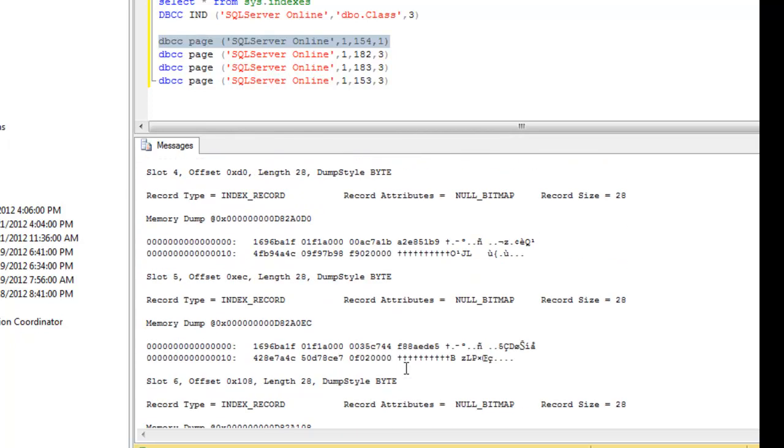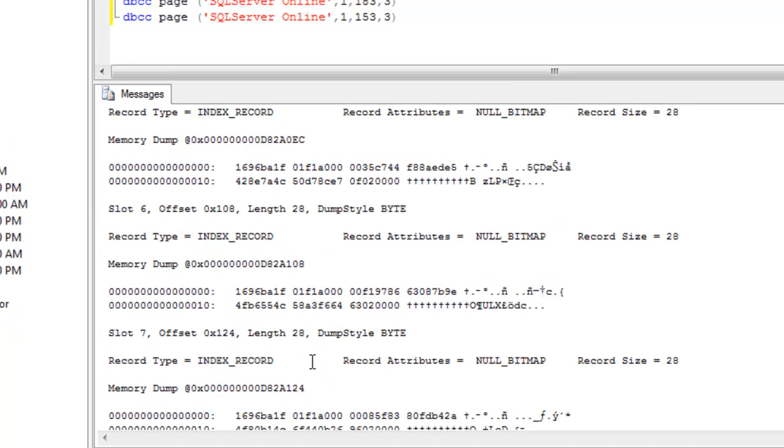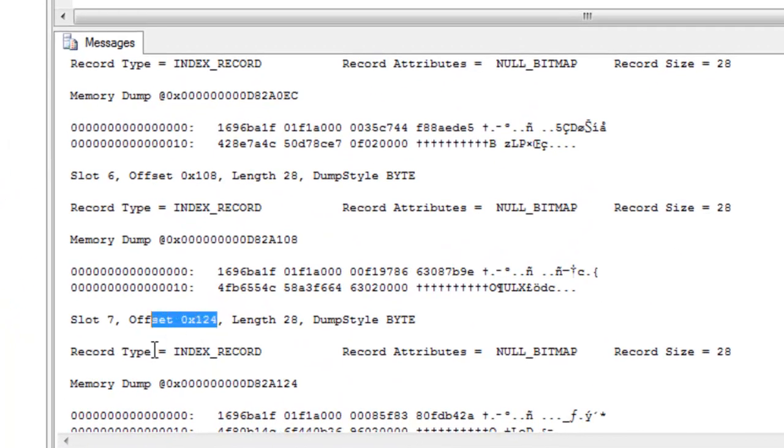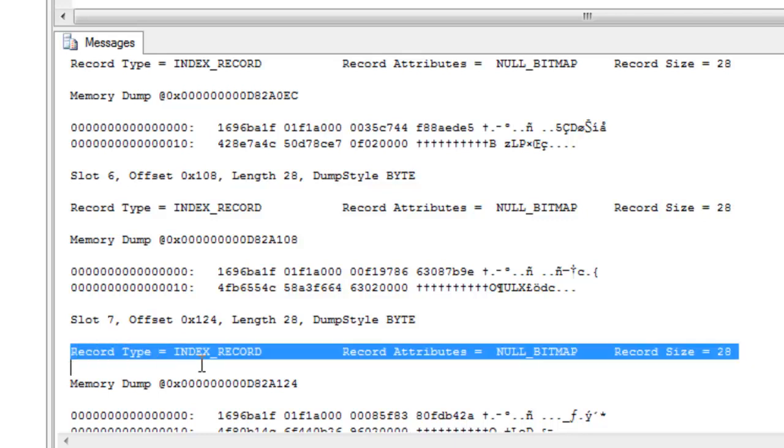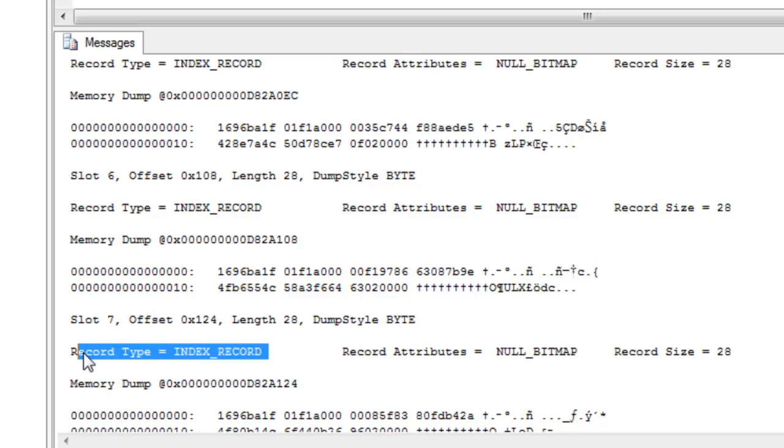Now you can take a look at any of the slots. Now I am going to take a look at the 7th slot. That means the 7th row, I'm going to corrupt this page on slot 7. Okay, this is the index record. The record type, if you have any kind of data page, should be primary_record. But now we are going to corrupt only the index_record. So this is the one.